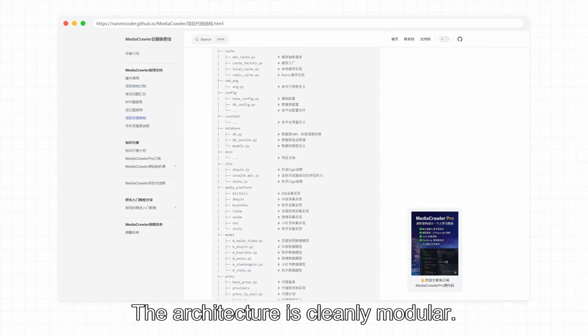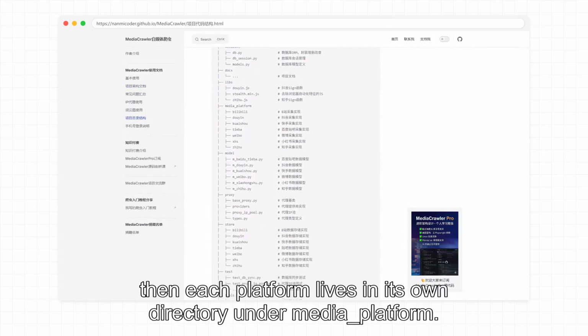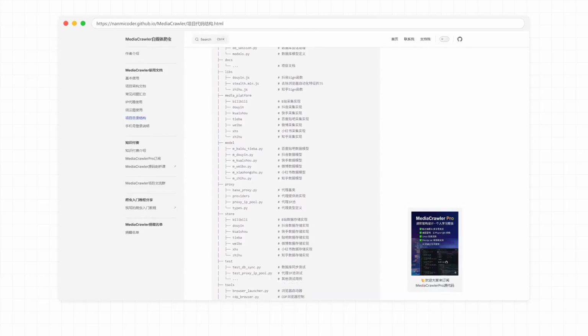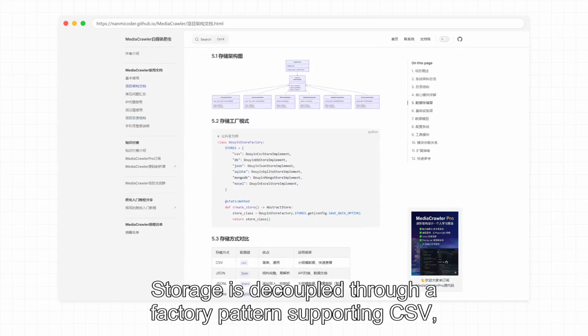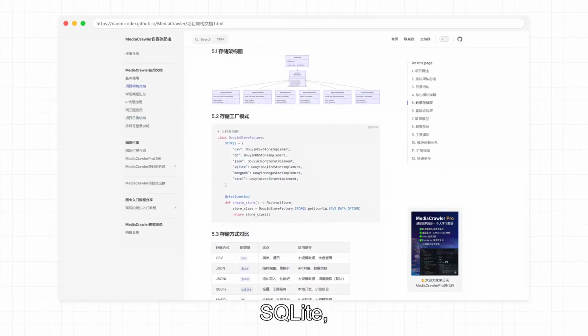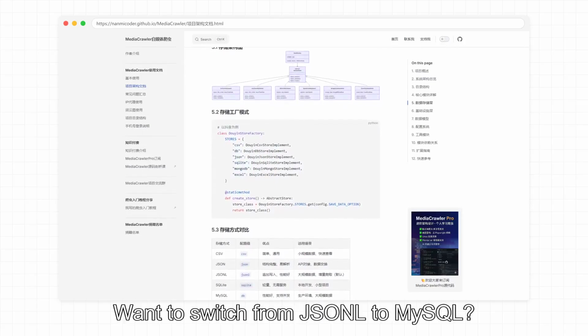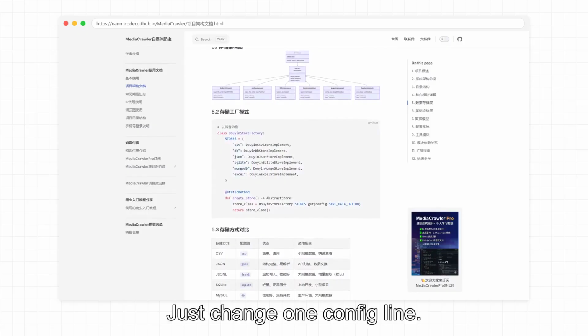The architecture is cleanly modular. There is a base abstraction layer. Then each platform lives in its own directory under Media, Platform. Storage is decoupled through a factory pattern supporting CSV, JSON, JSON-L, SQLite, MySQL, MongoDB, and Excel. Want to switch from JSON-L to MySQL? Just change one config line.